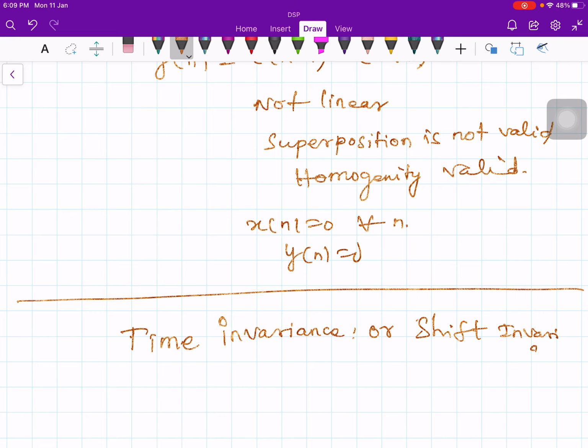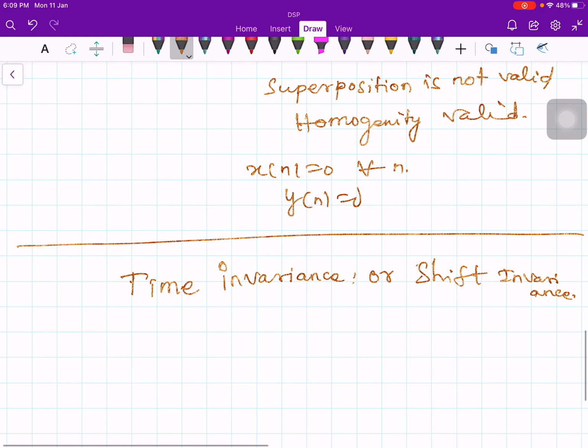It is called shift invariance because n minus 1 simply means shift to the right by one sample, and n plus 1 means shift to the left by one sample. However, we will continue to use the term time varying or time invariant systems.